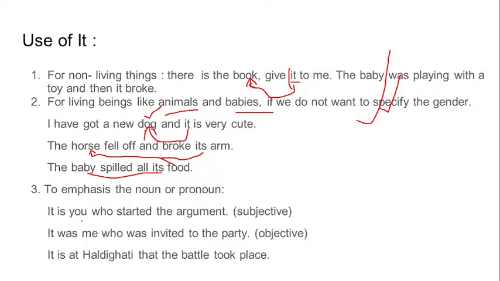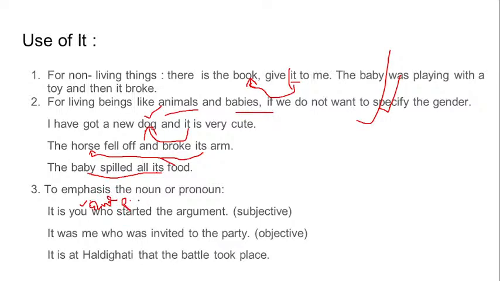Okay, it is you who started the argument. Now, you is a second person pronoun. Let me write it. Second person pronoun.